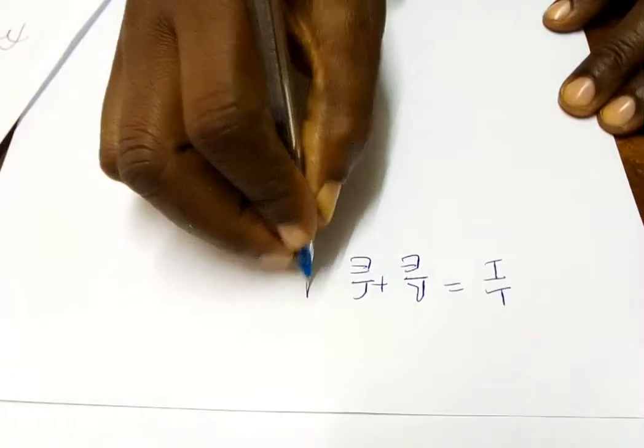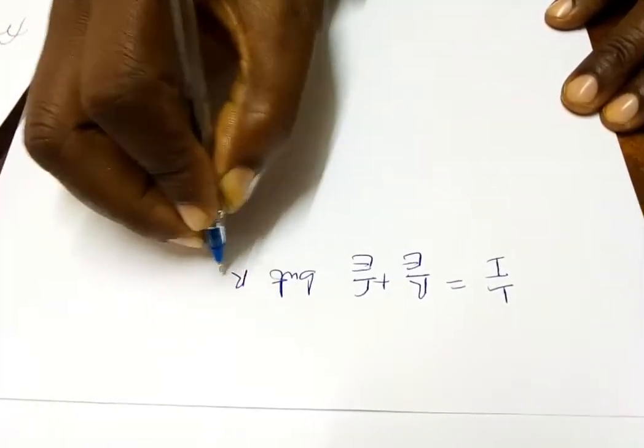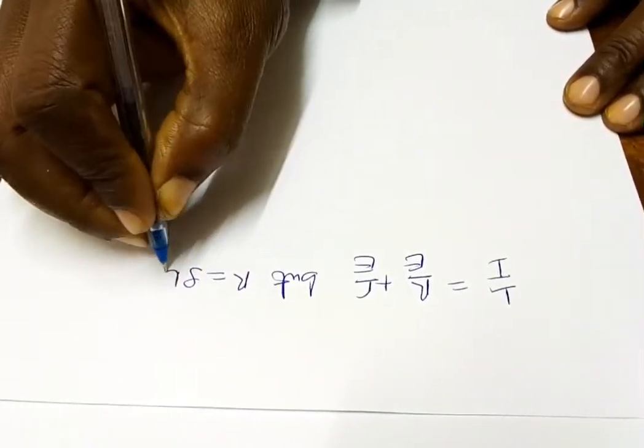But R is equal to resistivity times length divided by area.